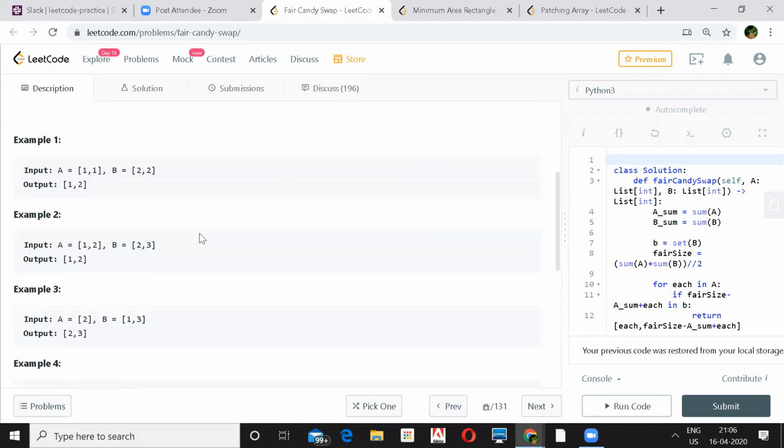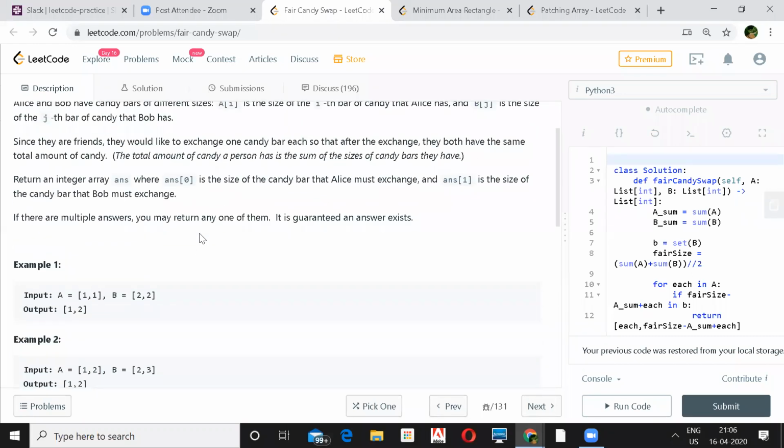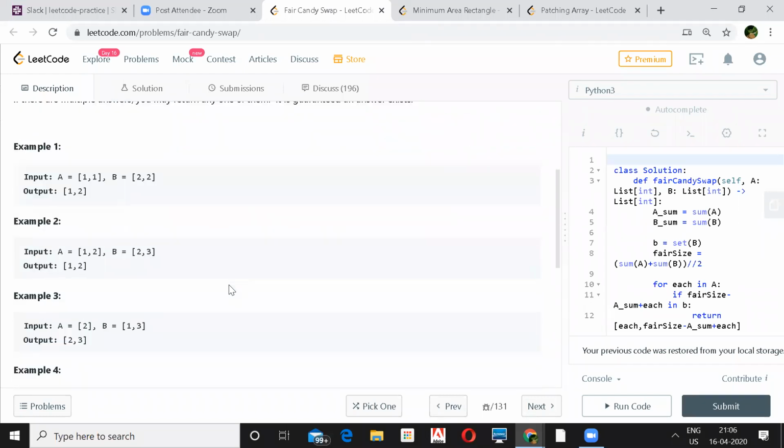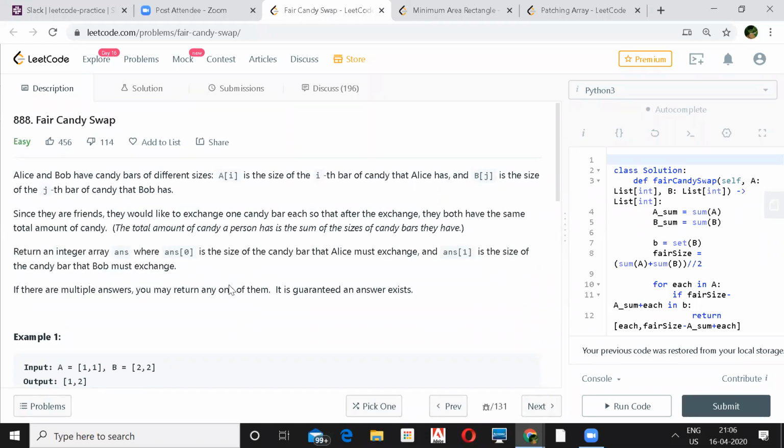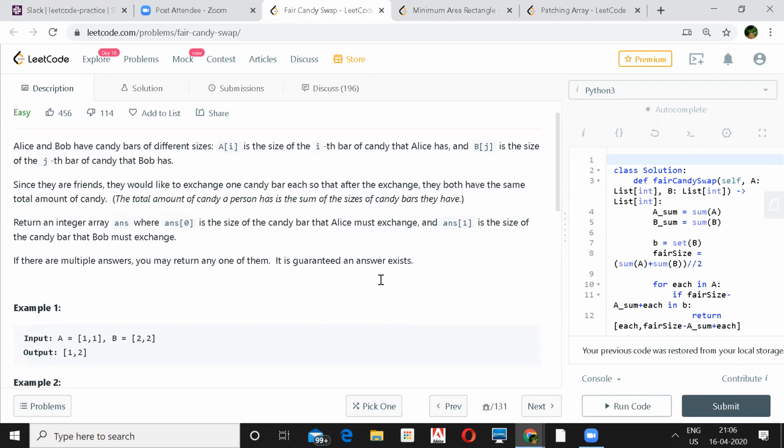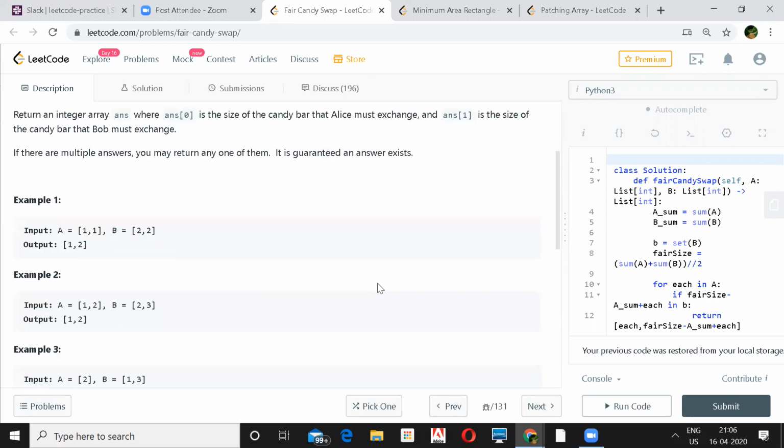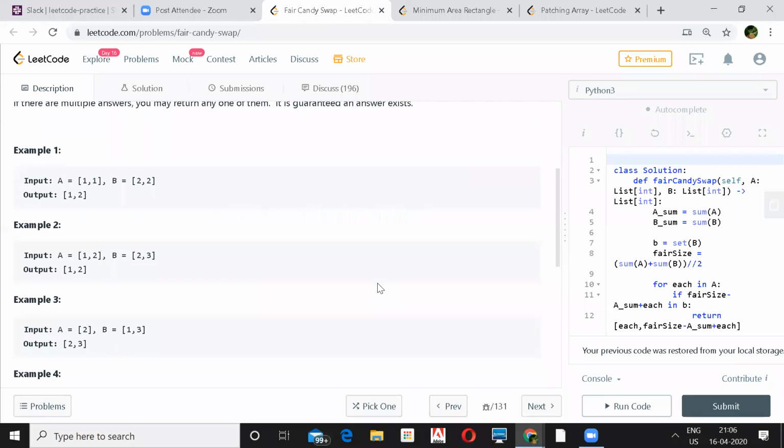I don't think so. There is nothing like empty. You have to exchange. Yeah, definitely. They have to exchange one candy bar. It's not that only B will give to A. Okay. But since they are friends, they would like to exchange one candy bar so that after the exchange. Yeah, I think you have to exchange. Even if they have an equal number of candies, they have to exchange at least one pile.